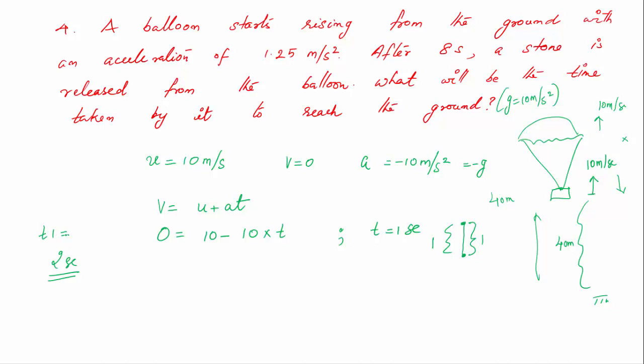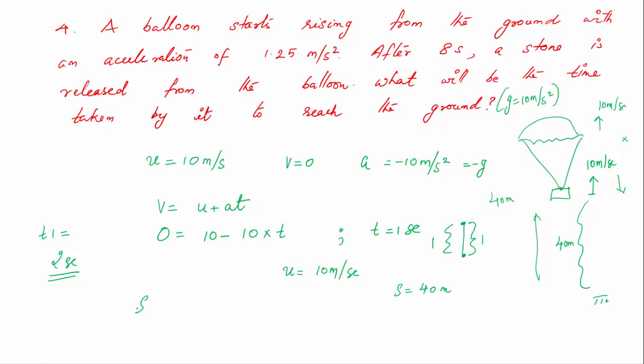So second part of the journey, from the place where it was released, it is coming back. After approaching the release point again, it is coming back. So it starts with a velocity u is equal to 10 meter per second. S is equal to 40 meters. So what is the time it takes to come to the ground?